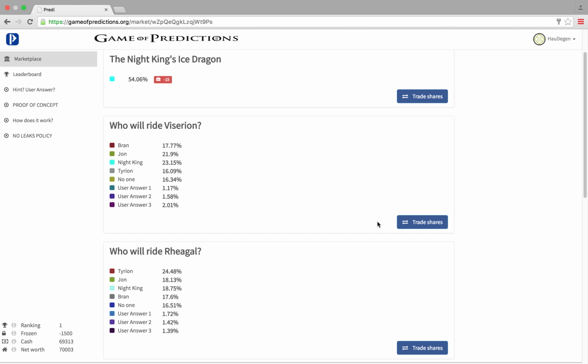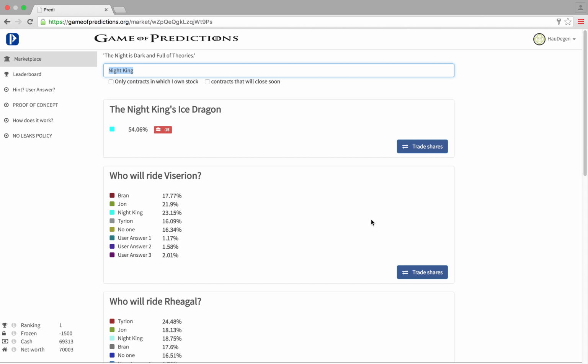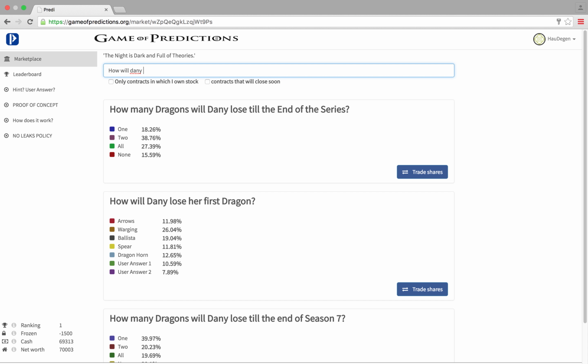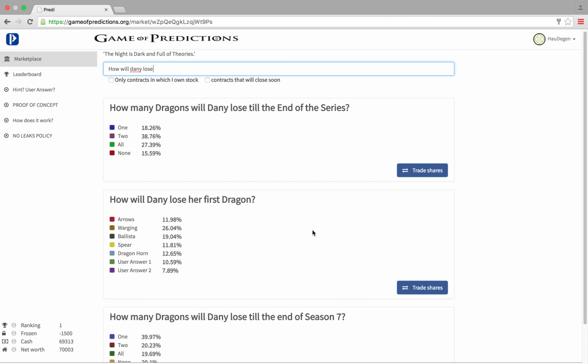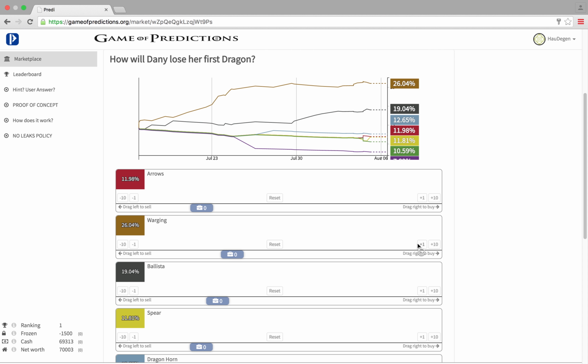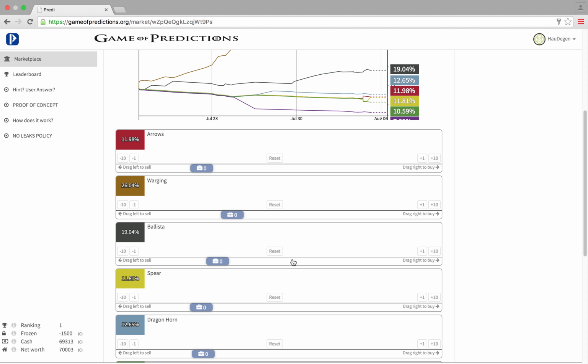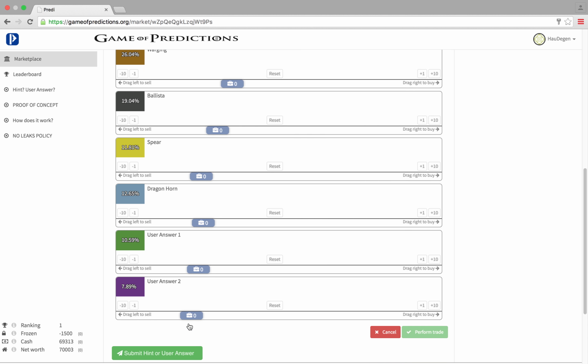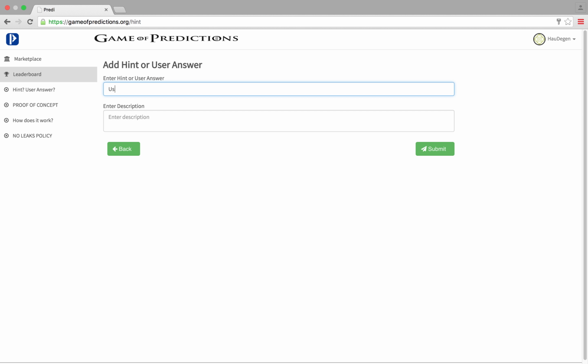Also on the market, you can see different questions with several possible answers. Let's take a look at How will Dani lose her first dragon? You can see 5 already set answers as well as 2 user answers. Like in the Night King's Ice Dragon example before, you can buy and sell shares of the different answers related to the question. The only difference is, if you have an answer in mind but don't find it in the already listed ones, you can click the Submit Hint or User Answer and type in your answer.